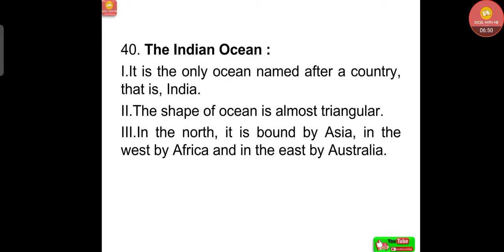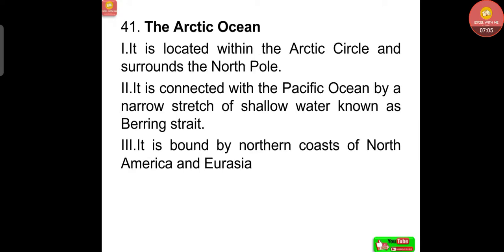Now, statements related to the Indian Ocean. It is the only ocean named after a country, that is India. The shape of the ocean is almost triangular. In the north, it is bound by Asia, in the west by Africa and in the east by Australia.